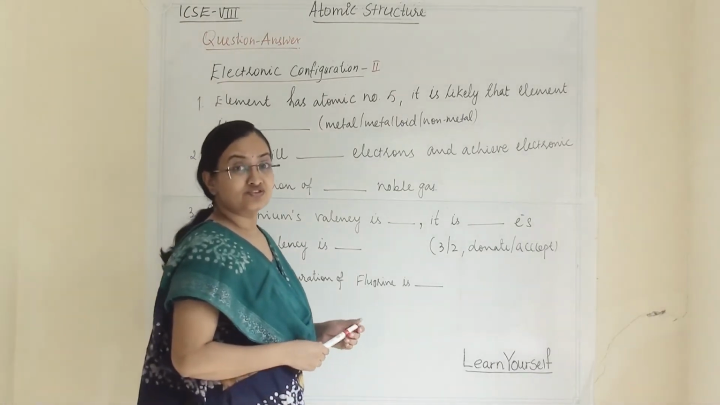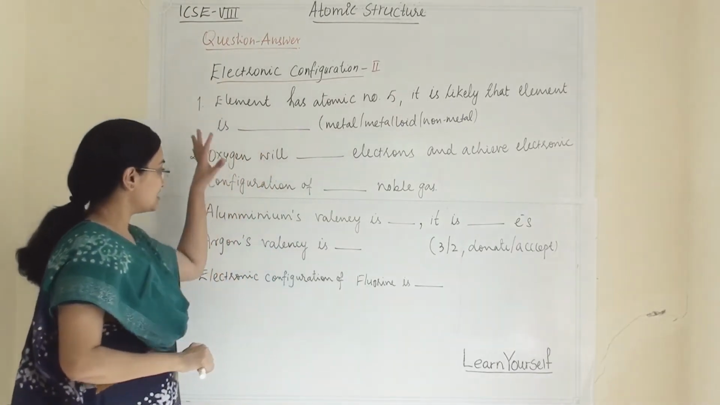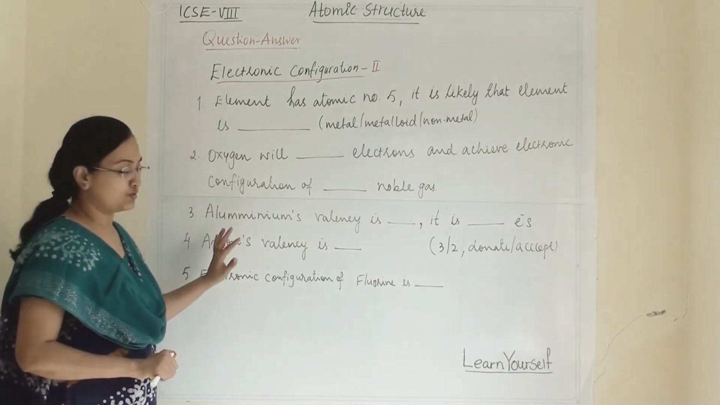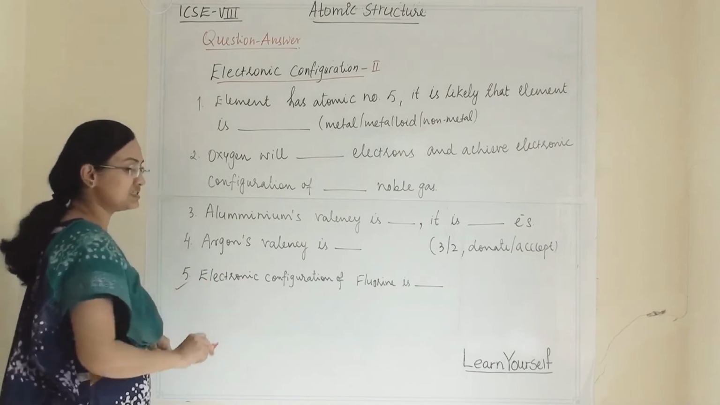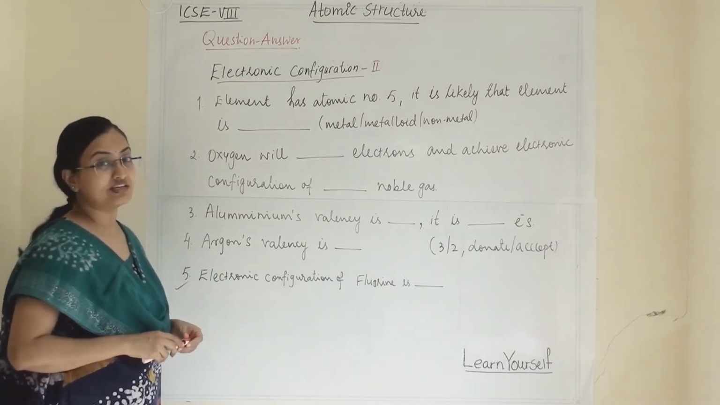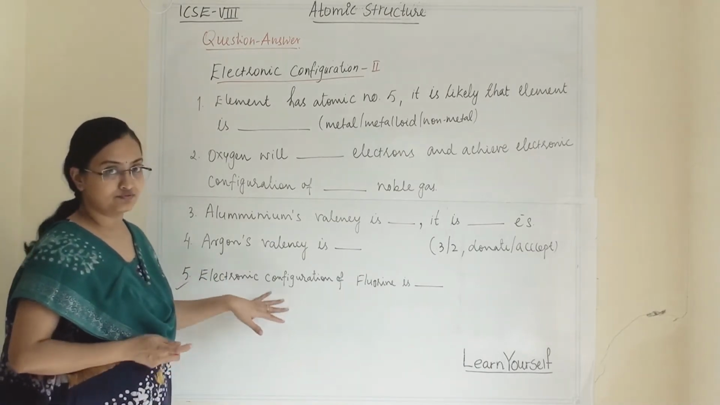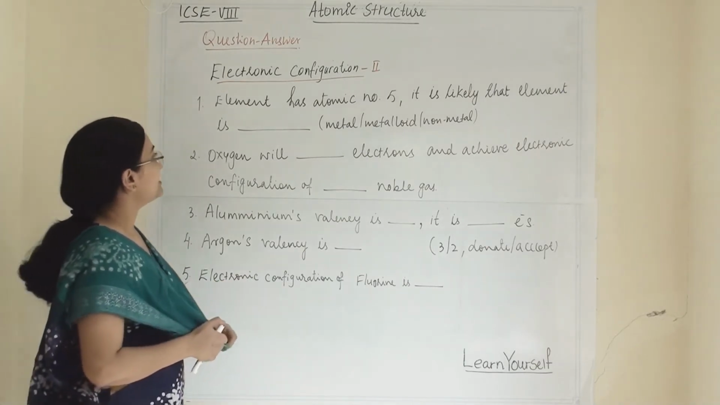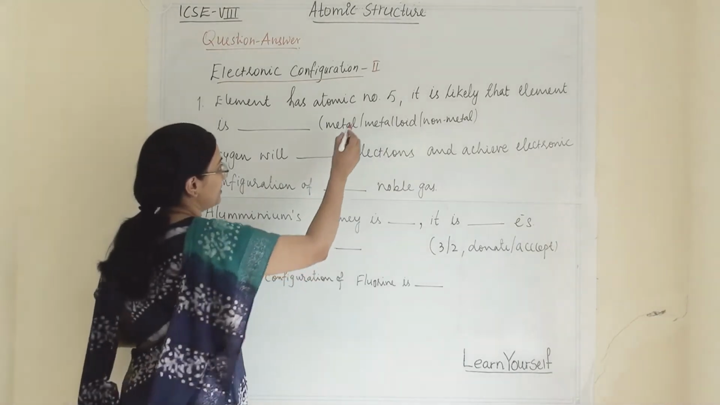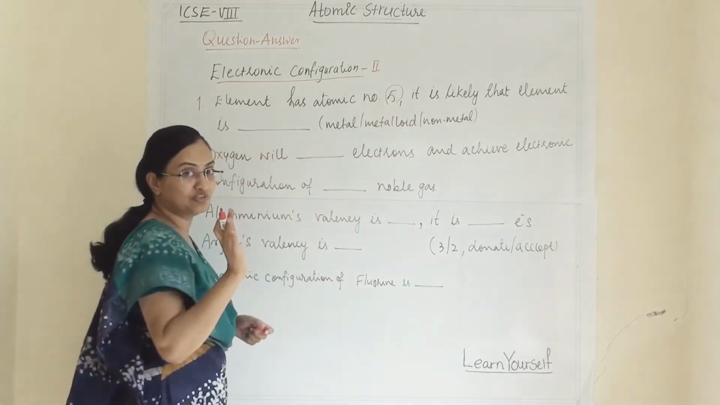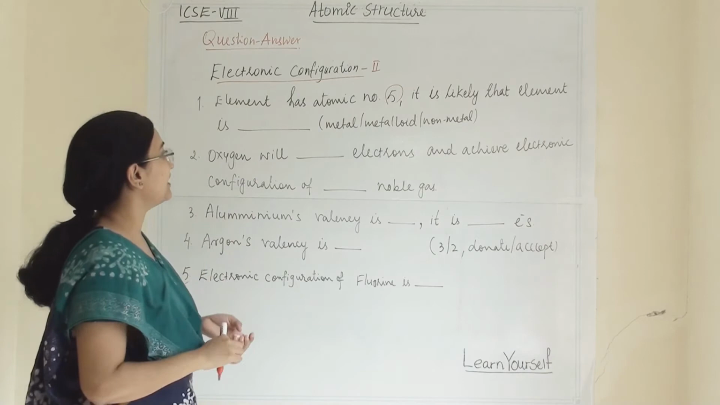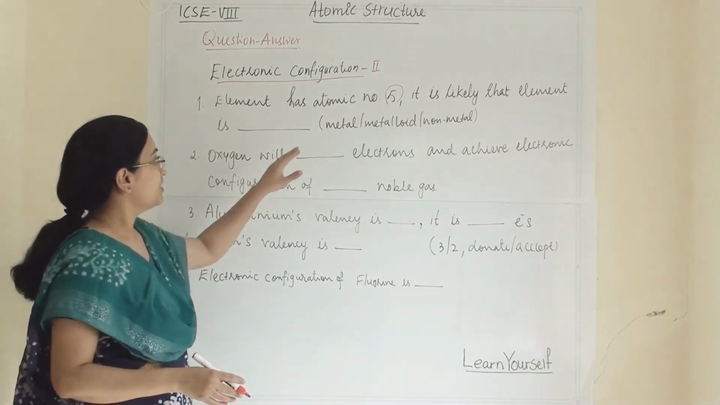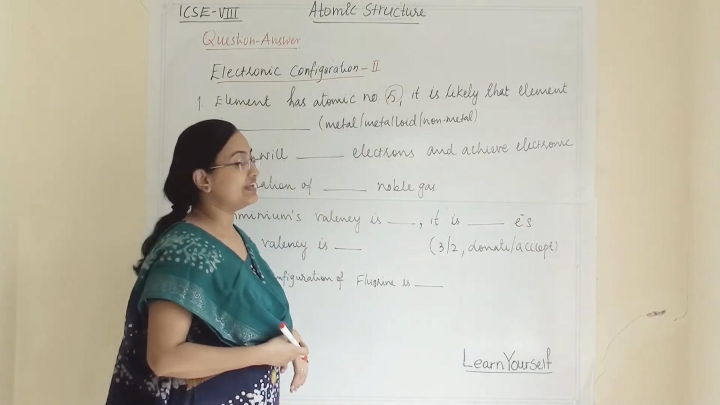In questions based on electronic configuration, these are some of the questions I have jotted down. All these are indirect questions except this. This is a direct question, and you are very less likely to get this kind of question. So let us start from the first. That element has atomic number 5. Again, they have not given the name of the element, they have given only the atomic number. What is the character of this element?